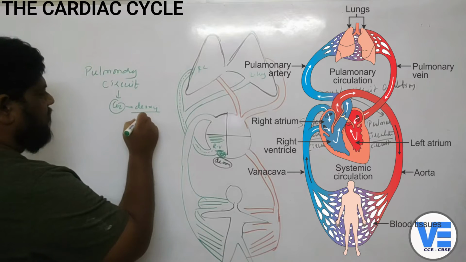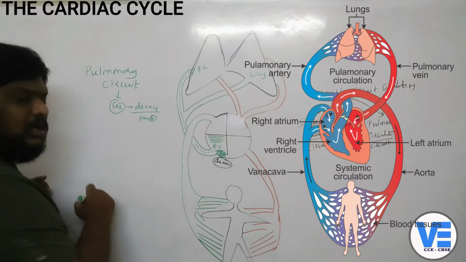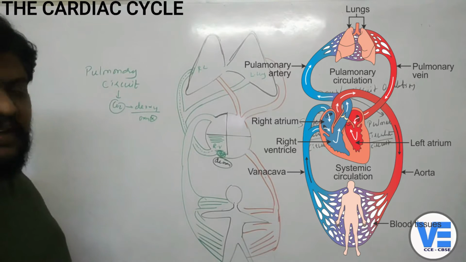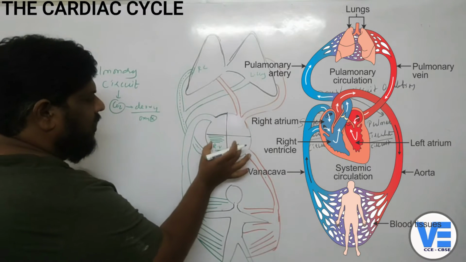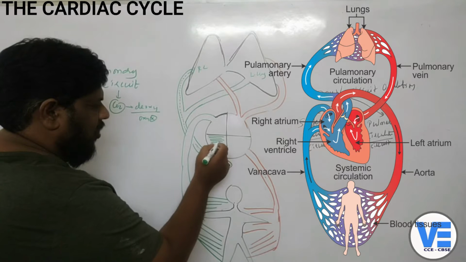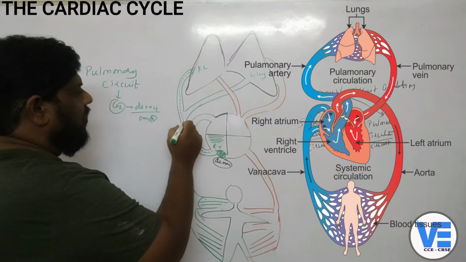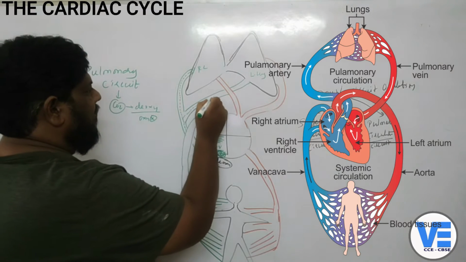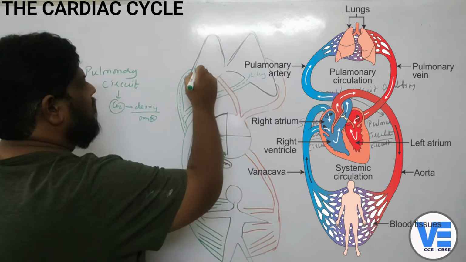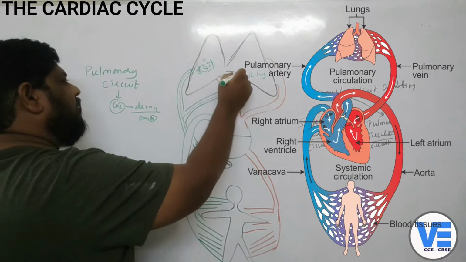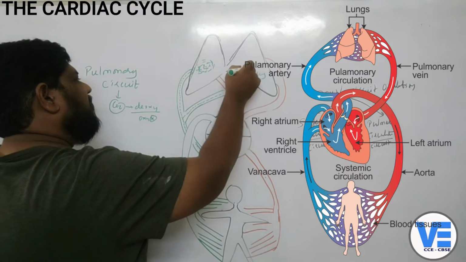That means there is no oxygen. Oxygen is not present in it. So now that blood should go to the lungs for the purification. So when these ventricles contract, especially the right ventricle contracts, the blood from here will start moving to the lungs, so that it can go to the right lung and also to the left lung, so that the blood will be, what happens here? It will be purified here.